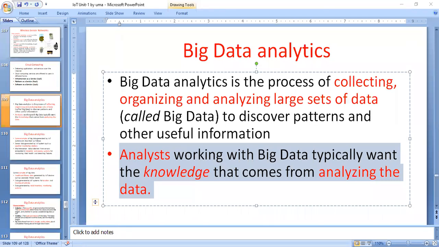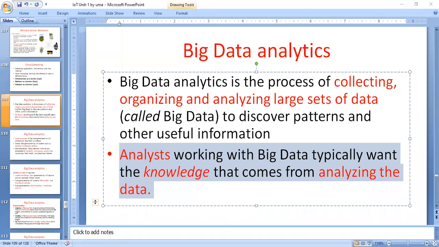E-commerce sites also generate petabytes of data. The main intention here is how to process the data and how to store the data. For this purpose, you have to process and store this large amount of data.